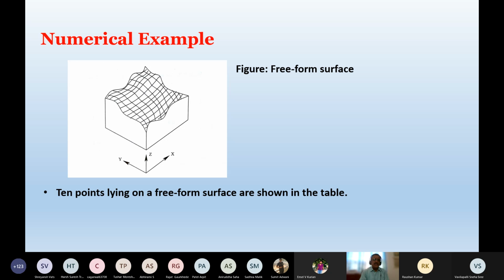In fact, around 2005, 2006, we published a paper on how to do the machining of a freeform surface using a milling cutter. That paper was published in, I think, the International Journal of Machine Tools and Manufacture or something. It's a very good, well-known journal. So for this freeform surface machining, how do we do the clustering using entropy-based clustering?